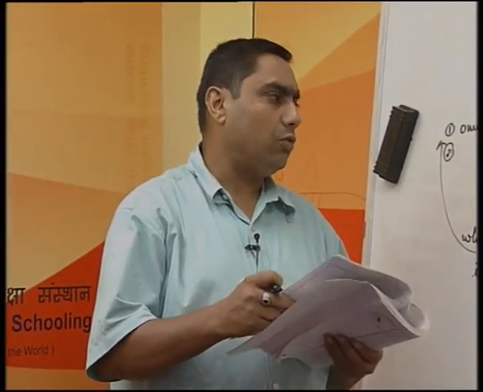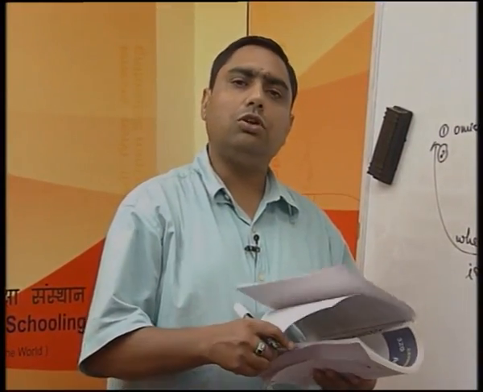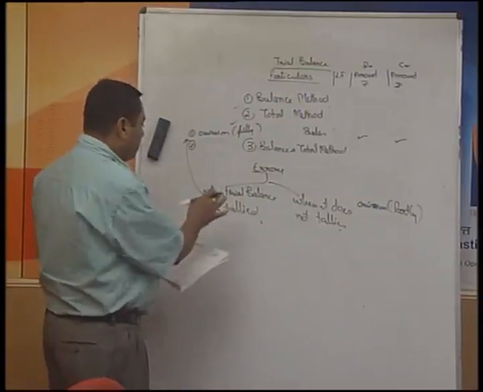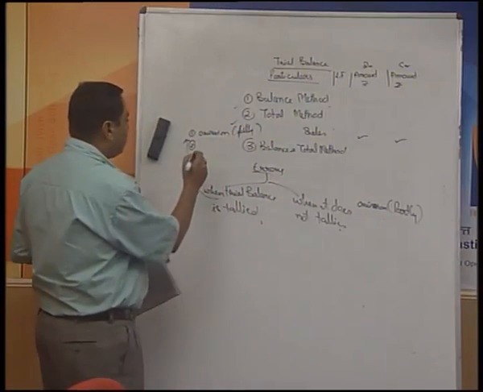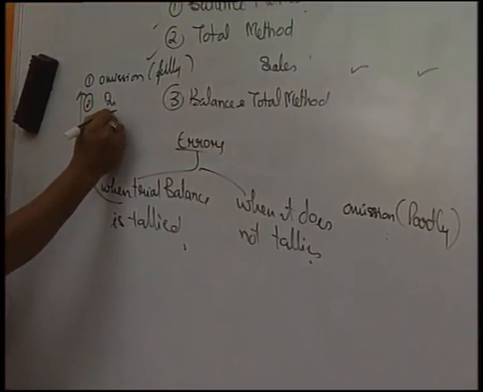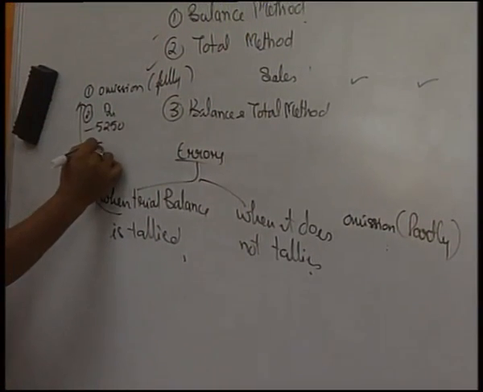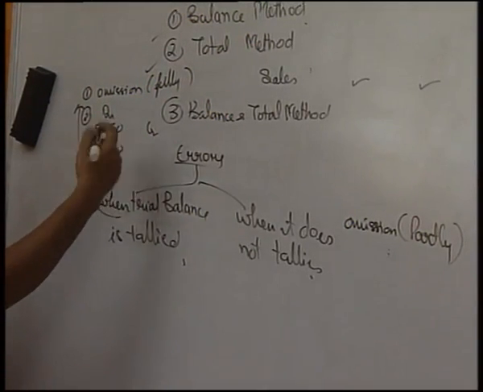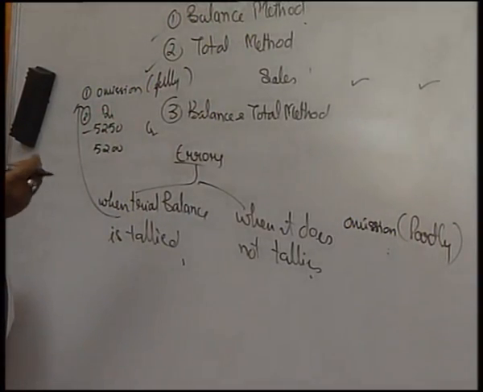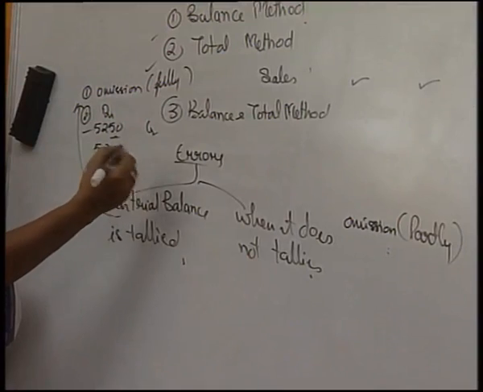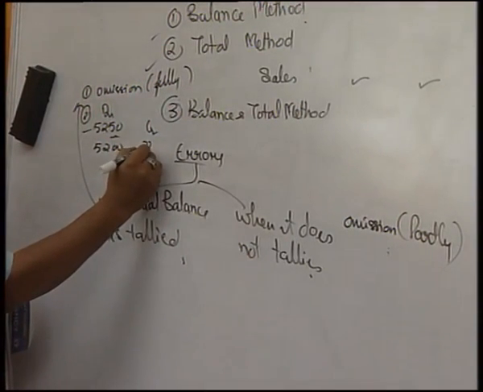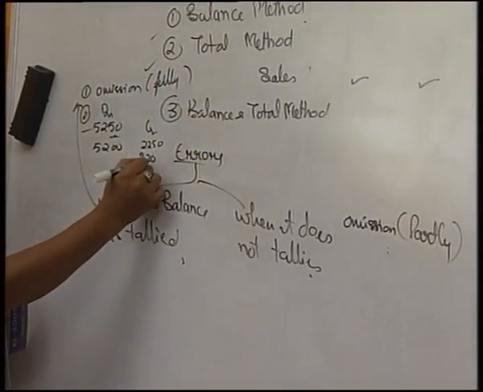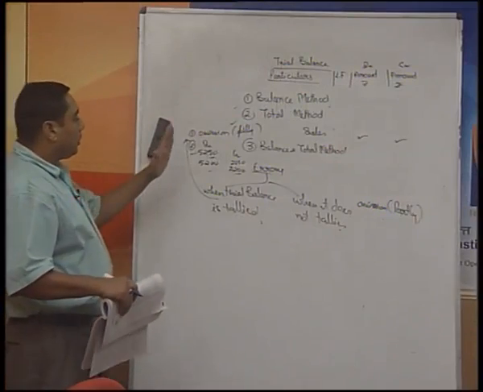The second case where we find errors is basically putting a wrong amount. Again there are two possibilities. You are supposed to write 5250 on the debit side. By mistake you have written 5200, and the same mistake has been committed on the credit side, that on the credit side also you have written 50 rupees less. Here the 50 rupees are less. Suppose you were supposed to write 2250, and you write 2200, it means there is a mistake of 50 rupees on the debit side and a mistake of 50 rupees on the credit side, but finally the trial balance will tally.